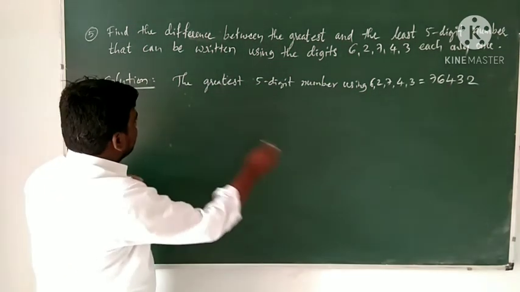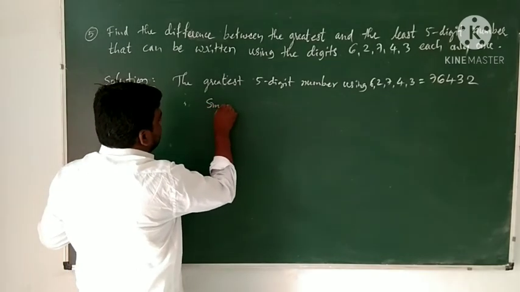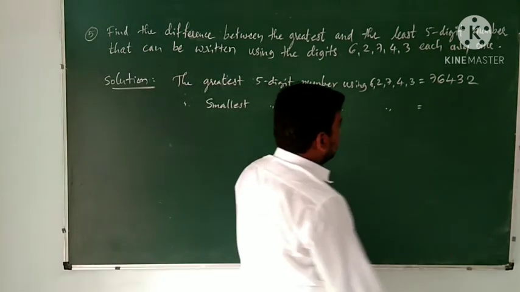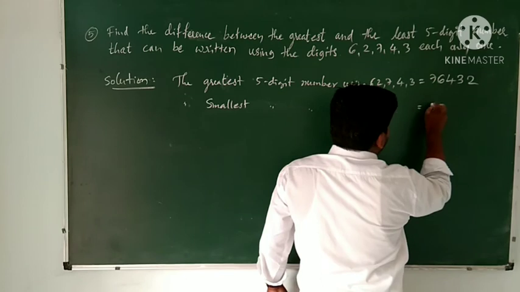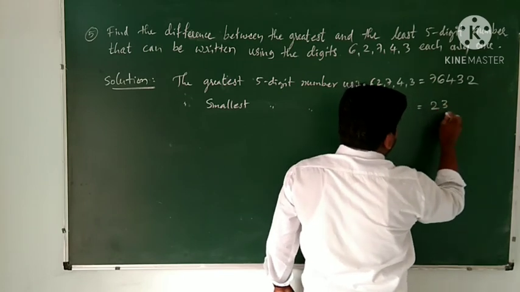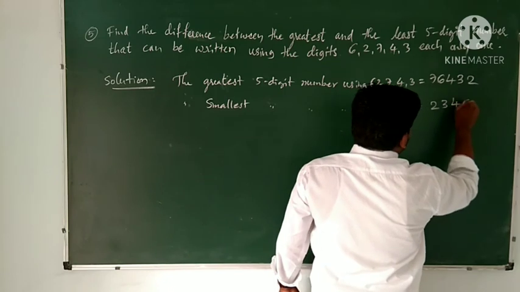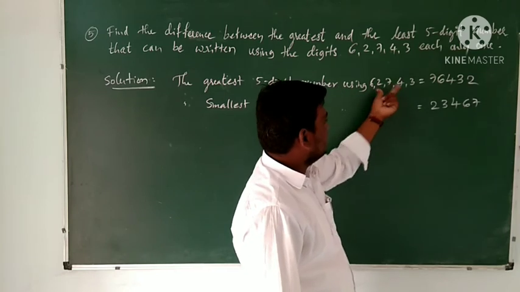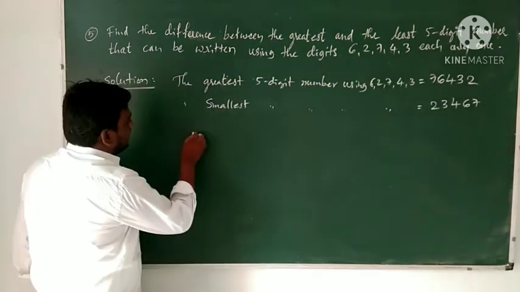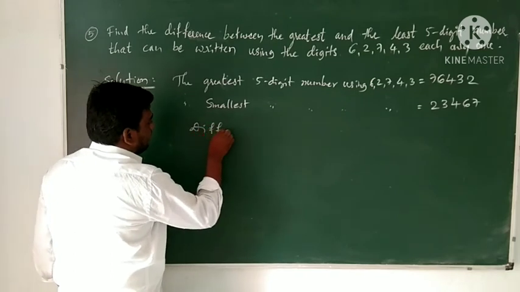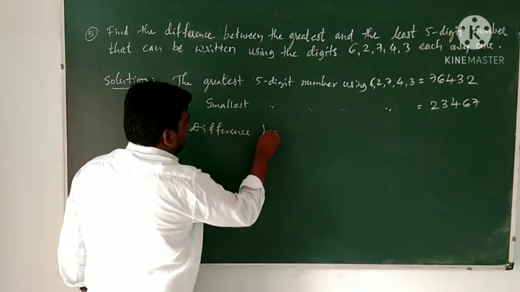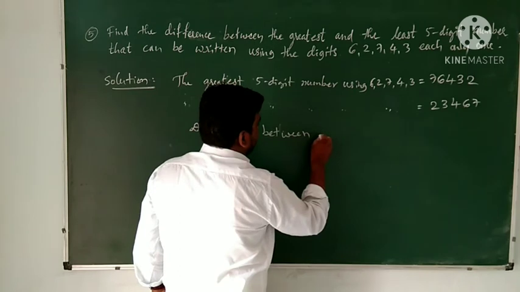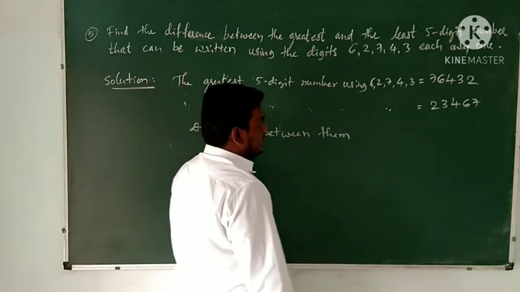Next you find the smallest 5-digit number using the same digits. Here you just reverse these numbers. Here the smallest means it is in increasing order: 2, 3, 4, 6 and 7. It is the 5-digit smallest or least number by using these digits. Then they are asking the difference between them, between the smallest and greatest number.